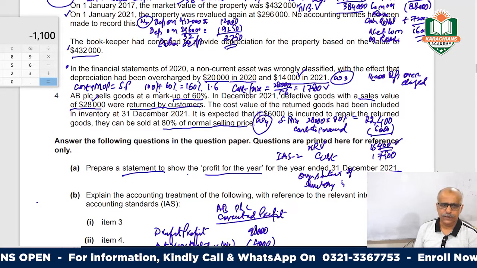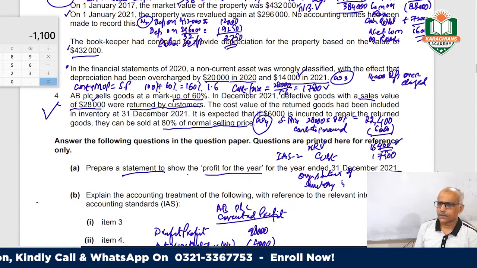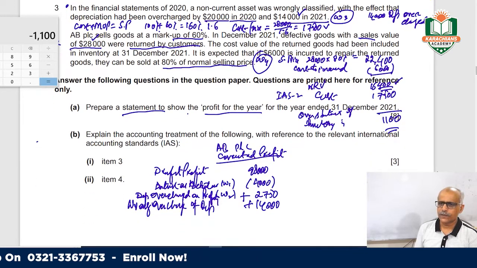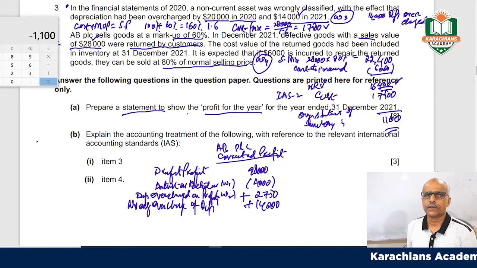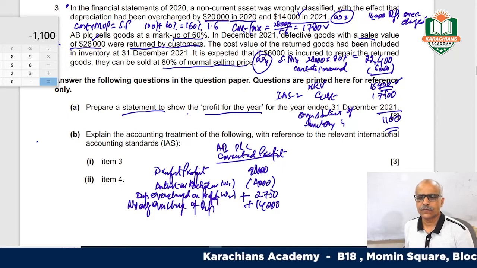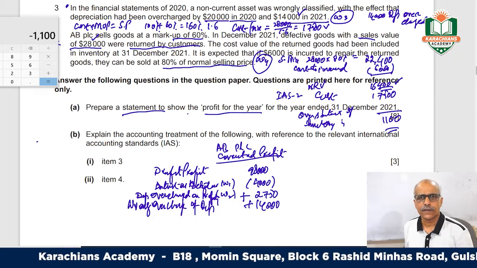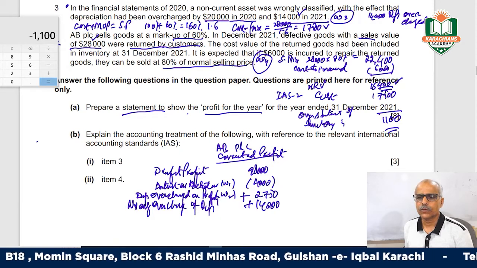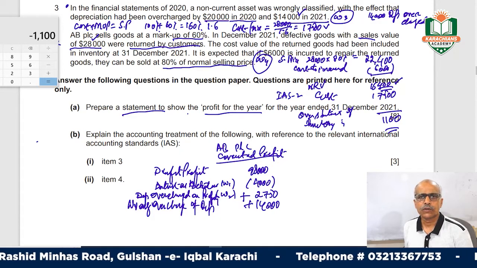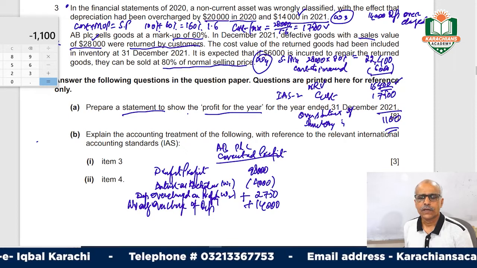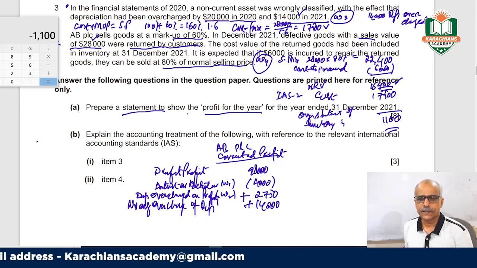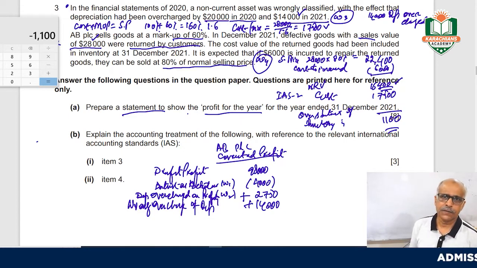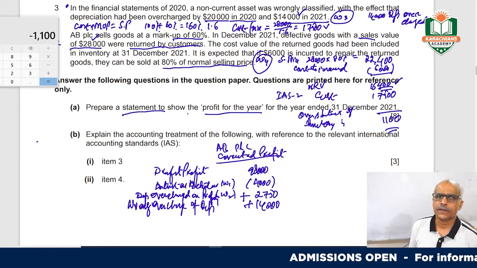So the last one was this inventory part. So here in inventory, what we discussed: he took 28,000 of inventory at a cost of 17,500, while its NRV was 16,400. So he was to consider NRV 16,400. So excess how much? 1,100. He overstated the inventory by 1,100. It means he has overstated the profit, right?